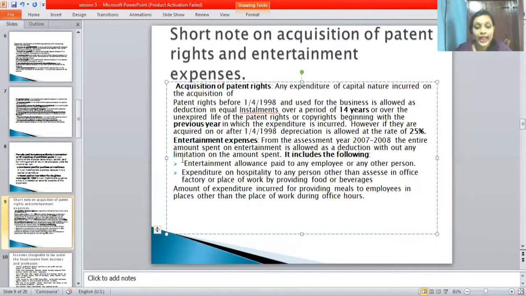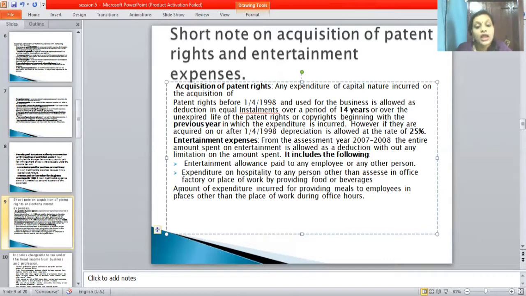Let's go through that. Entertainment allowance paid to any employee or any other persons. Next, expenditure on hospitality to any persons other than at the office, factory or place of work, by providing food or beverage.